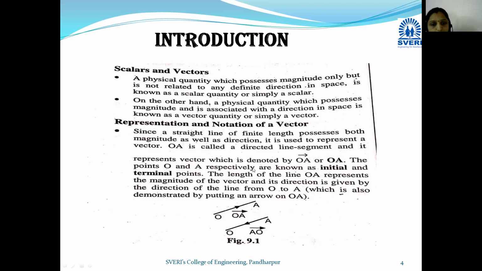To represent it we use an arrow on the head, so this vector is represented by the notation OA arrow, or OA bar.